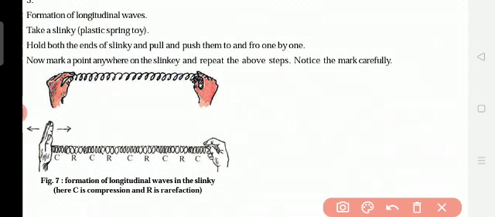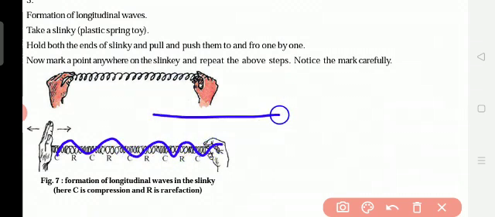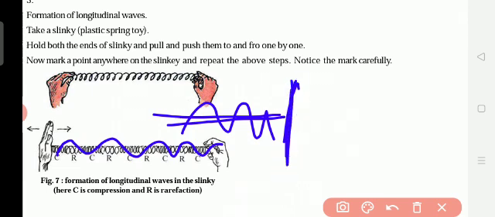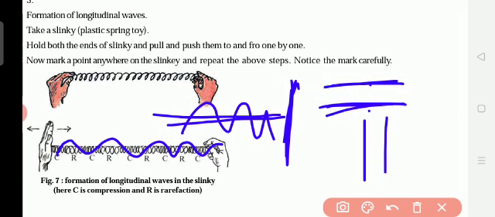How about the transverse waves? Longitudinal waves are parallel to the direction. Parallel to the direction means, because the sound is going this way, the waves are parallel to this direction. Parallel means what? When the lines are facing each other, it is a parallel line, like these parallel lines.